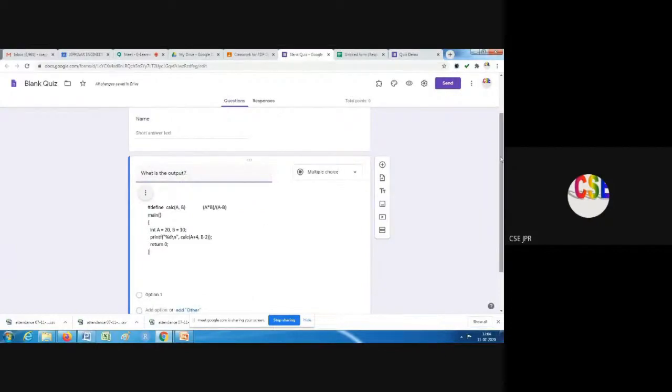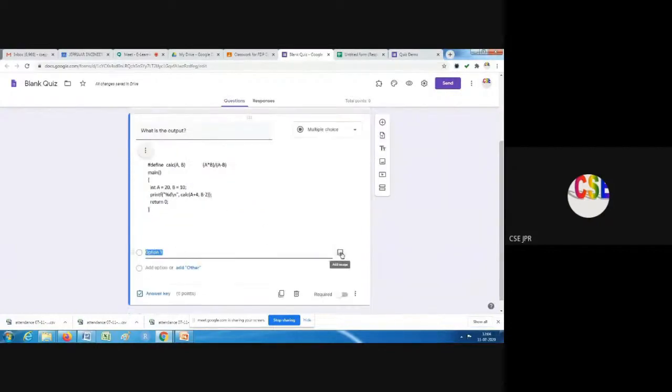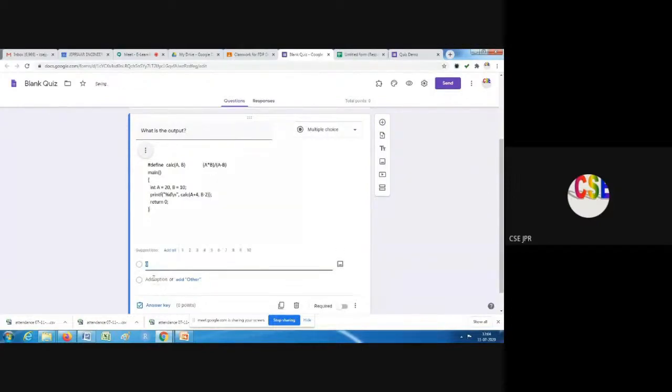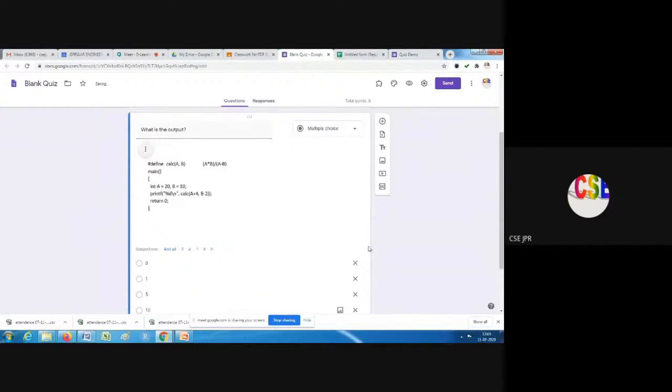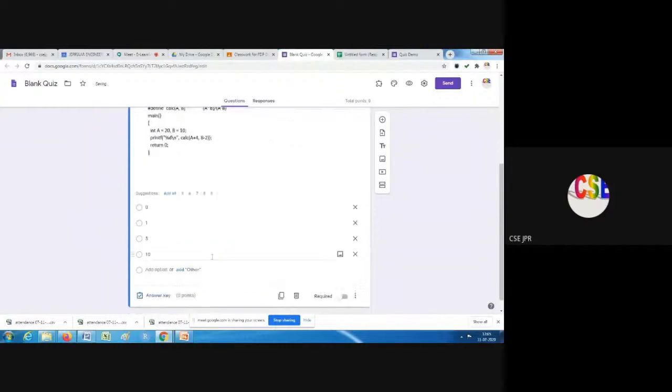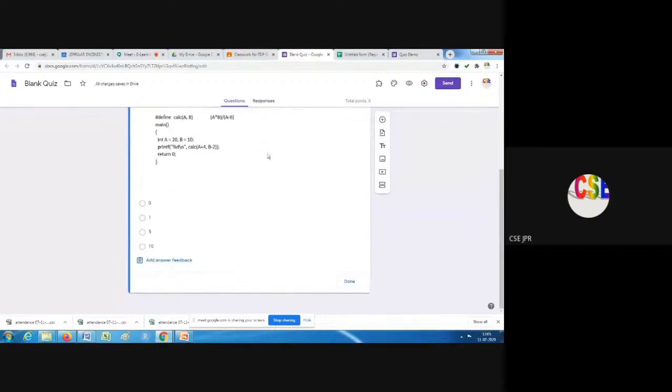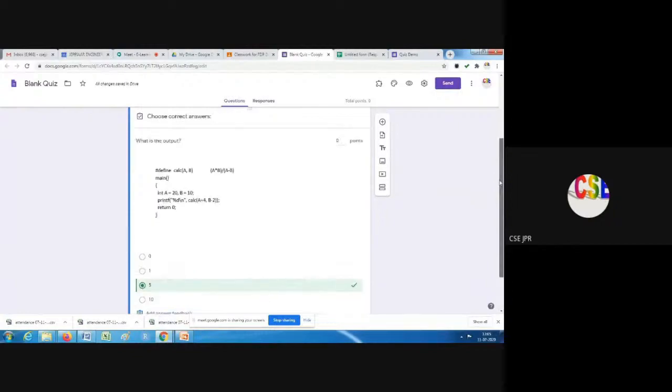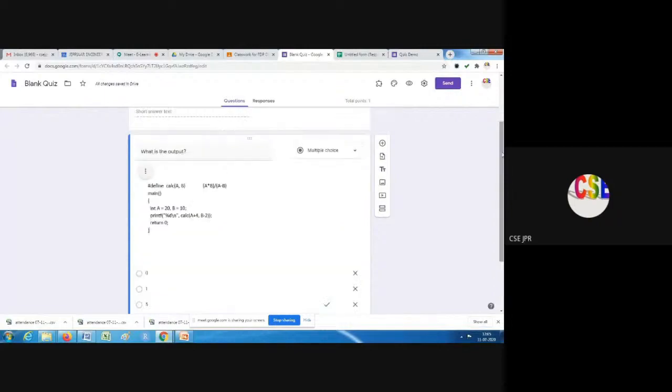An answer I can give. The answer also we can make as a picture, suppose if we have any image, and for options also we can add. Okay, for the answer key, I am selecting it. I assume 5 is the correct answer. And what is the score I want to give? Don't forget to increase the mark, because by default it will be 0. So done, one question is ready.